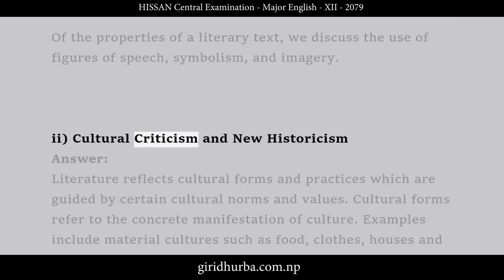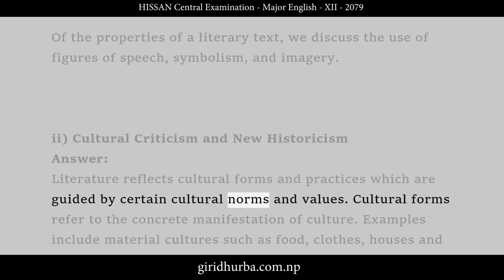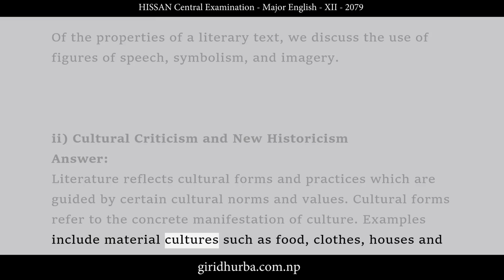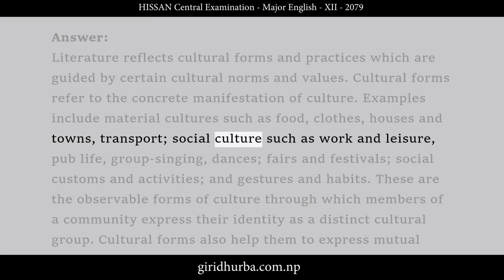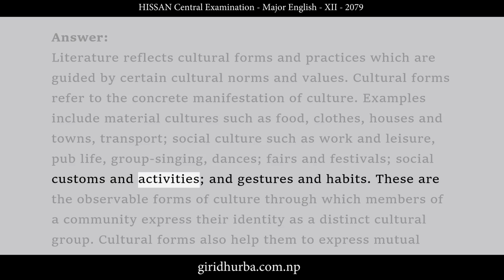2. Cultural criticism and new historicism. Answer. Literature reflects cultural forms and practices which are guided by certain cultural norms and values. Cultural forms refer to the concrete manifestation of culture. Examples include material cultures such as food, clothes, houses and towns, transport, social culture such as work and leisure, public life, group singing, dances, fairs and festivals, social customs and activities, and gestures and habits.